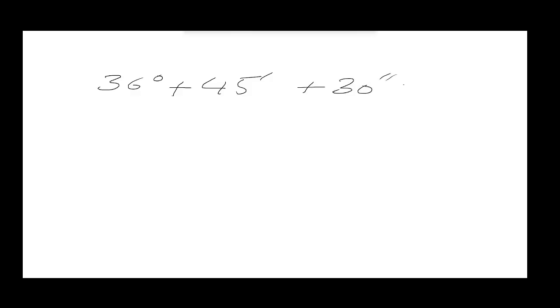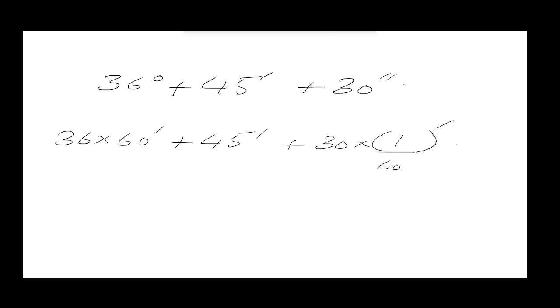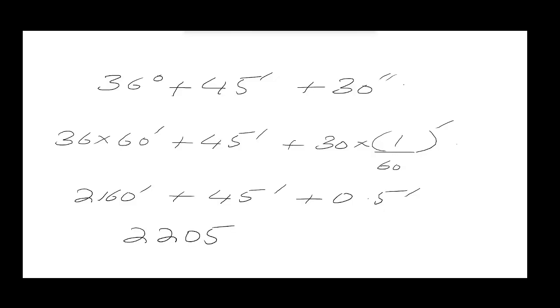So 36 degrees will be converted into minutes. So how will that happen? It will be just multiplied with 60 minutes, and as 45 minutes is already in minutes, it will remain the same, and 30 we have in seconds, so it will be multiplied with 1 by 60 or simply just divided by 60 minutes. So 36 into 60, 2160 minutes added with 45 minutes, and 30 divided by 60 gives 0.5 minutes. So now we are going to add them up. So our answer will be 2205.5 minutes. This is our final answer.